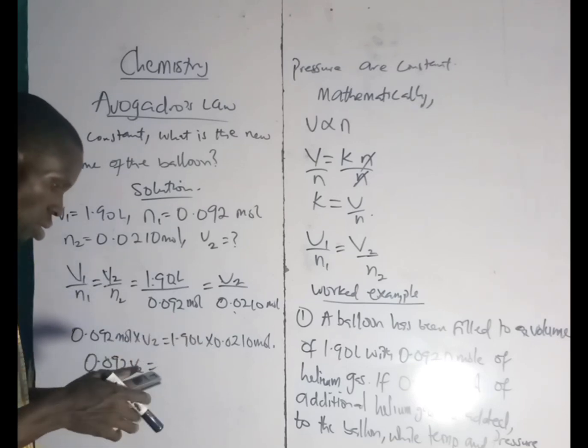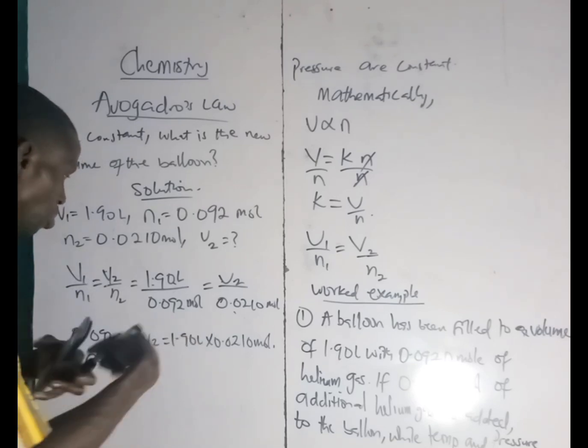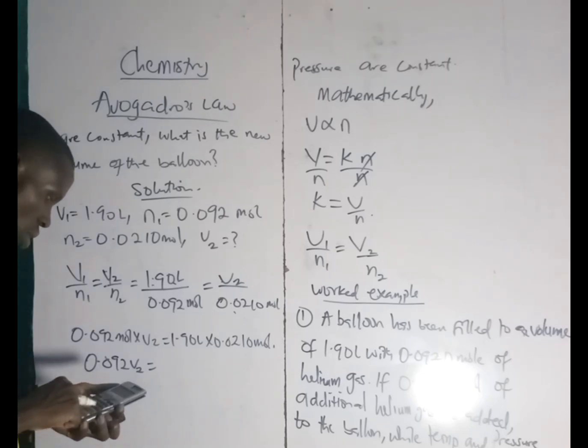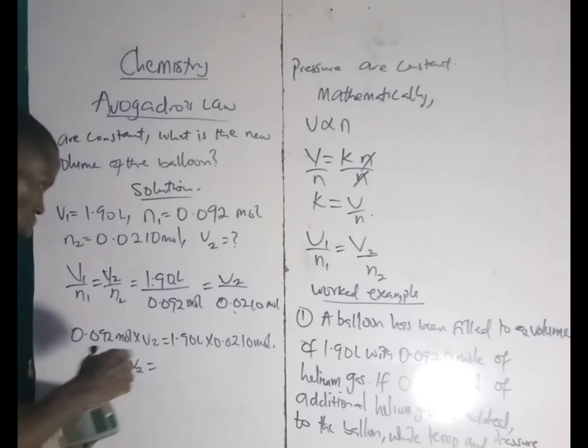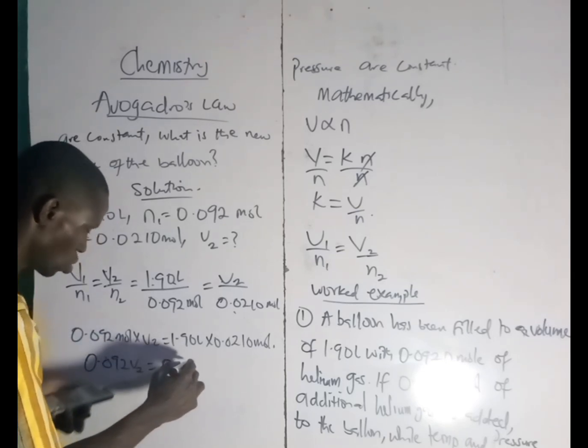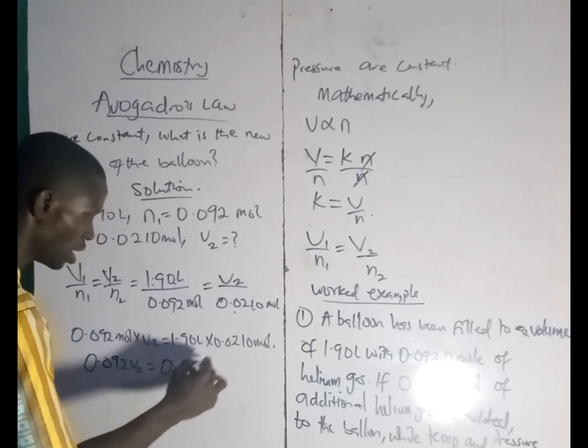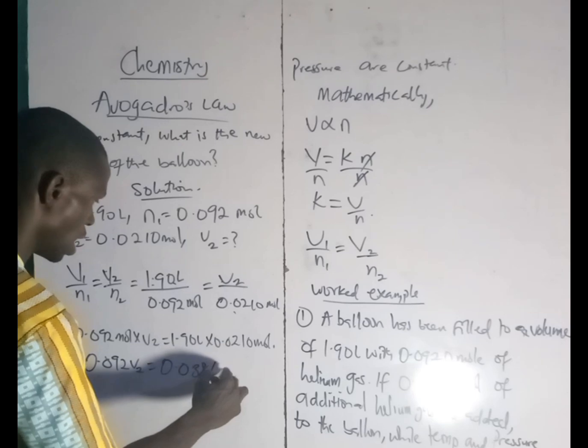1.9 times 0.02, so that will give us 0.038 L mole.